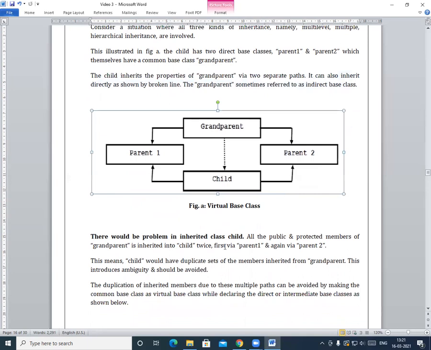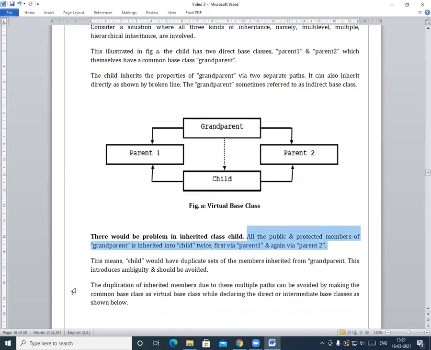Now there will be a problem in the inherited class child. All the public and protected members of grandparent are inherited into child twice, via parent 1 and again via parent 2. Suppose in grandparent I have one property, say age. Now this age property is inherited into the child class via two paths, from parent 1 as well as from parent 2. So the same property is getting duplicated.